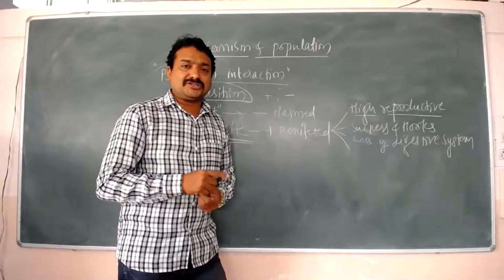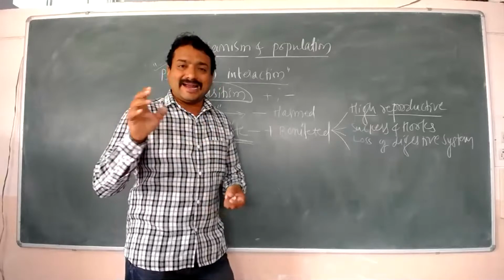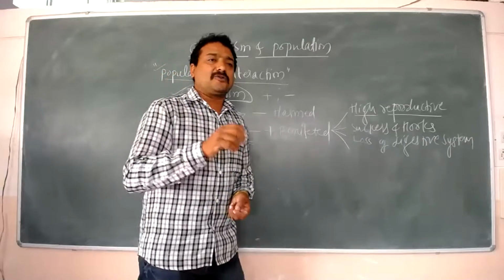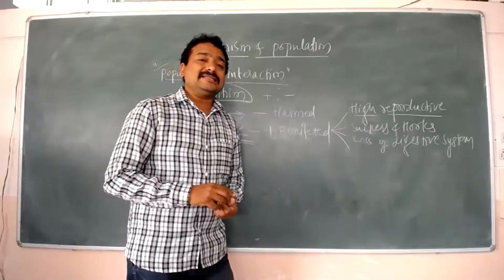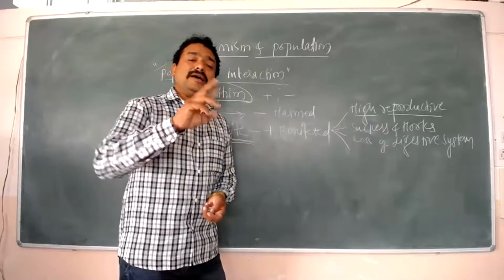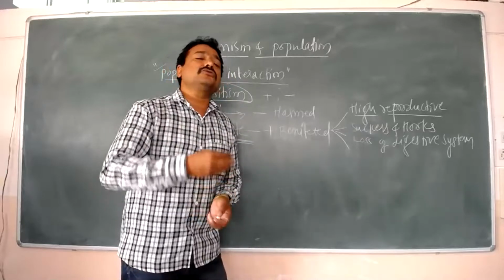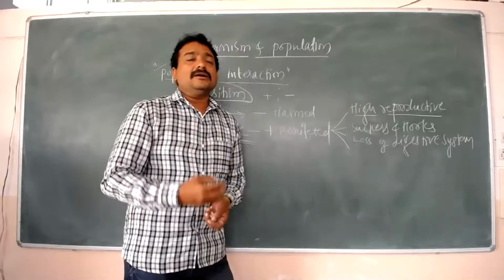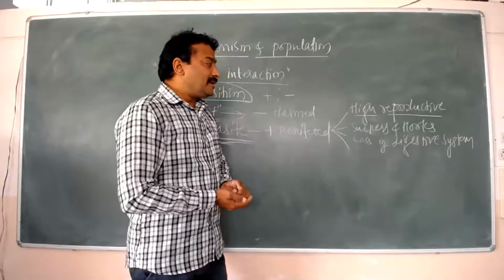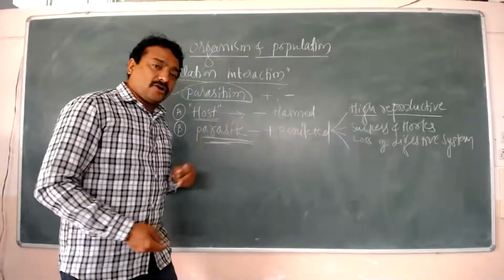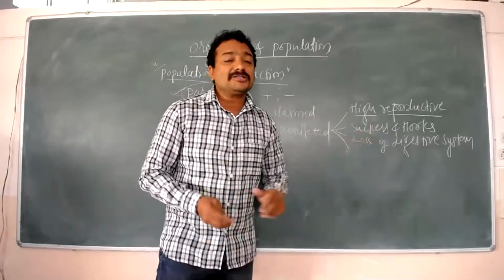A complete digestive system starts from the mouth and ends in the anus. An incomplete digestive system starts from the mouth but does not end in an anus. Either the anus is absent or the waste material is removed through the same opening, the mouth.